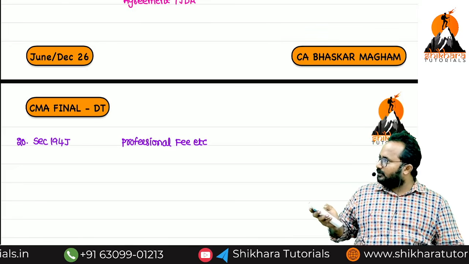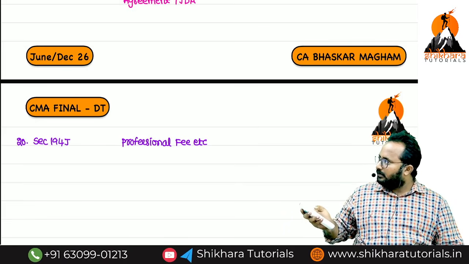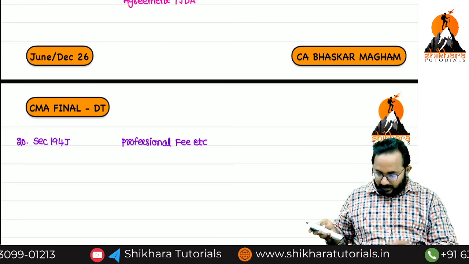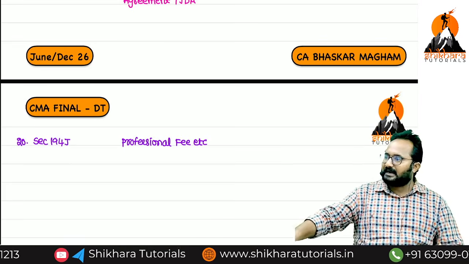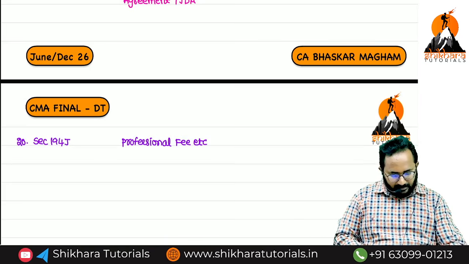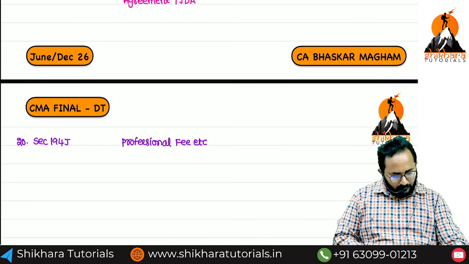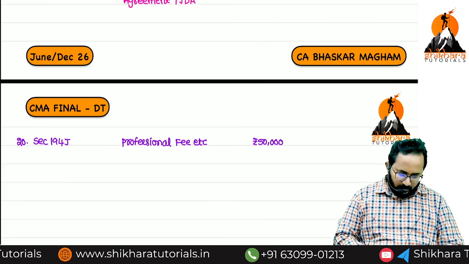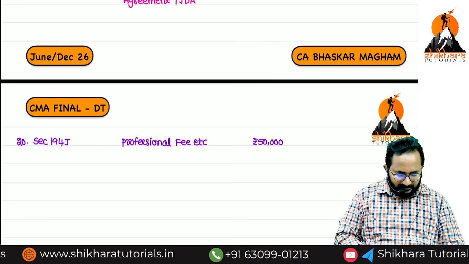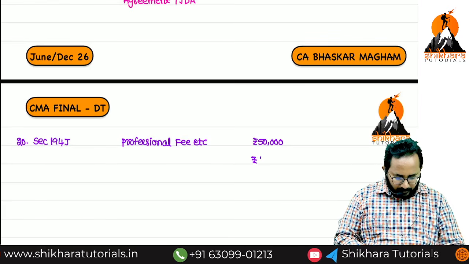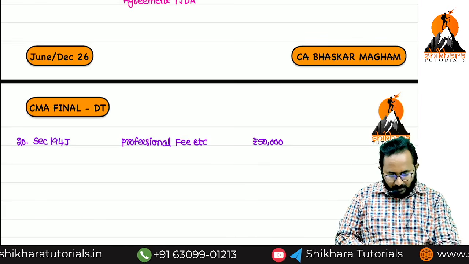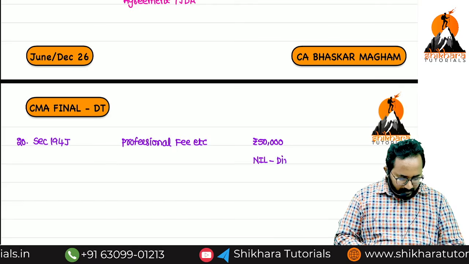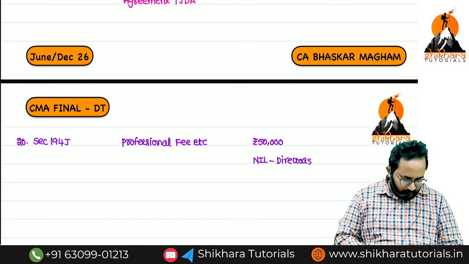What is the threshold limit? Generally 50,000 in all cases, except directors remuneration, where the threshold limit is nil.